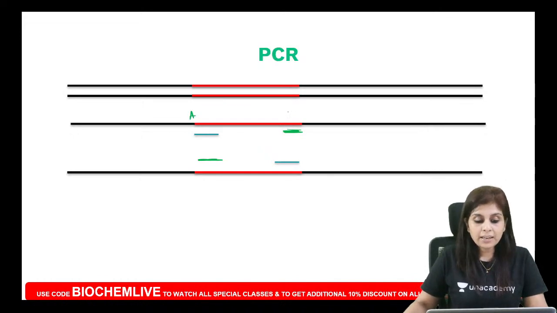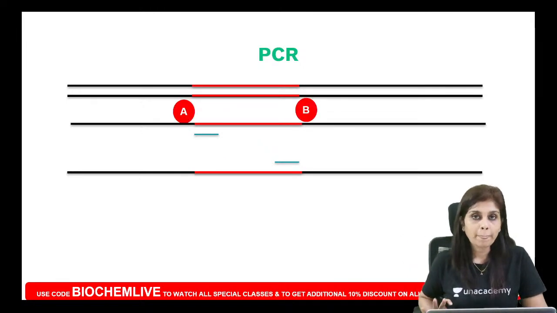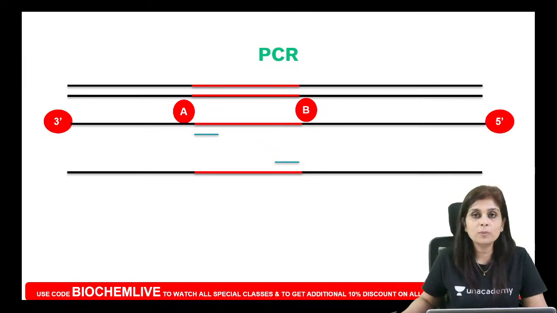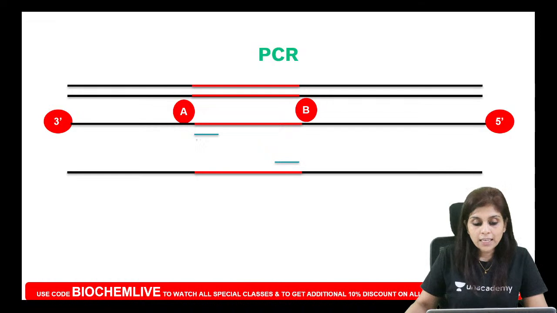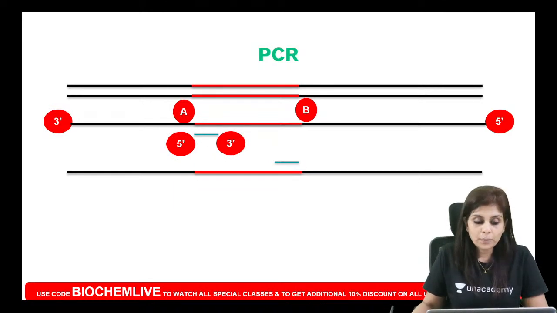Suppose A and B represent the ends of the hexosaminidase A gene, and suppose the top strand is in 3' to 5' direction. So I have seen to it that my primers are complementary only to 3' flanking sequences. Why should they be complementary only to 3' flanking sequences? Only then the primer sequence will be 5' to 3'. You know the primer should anneal in an anti-parallel direction. So now the primer is in 5' to 3' direction.